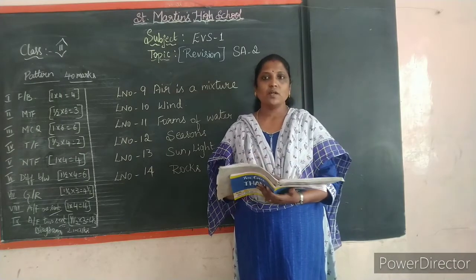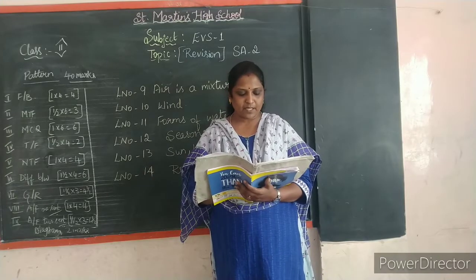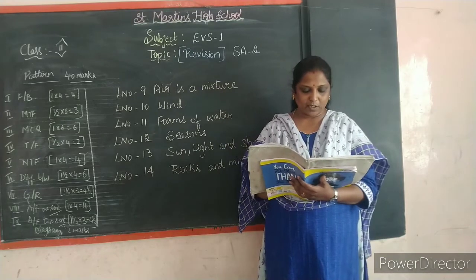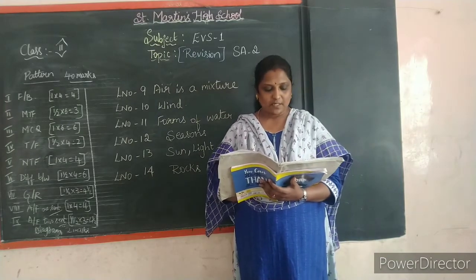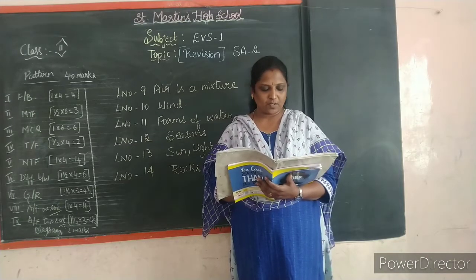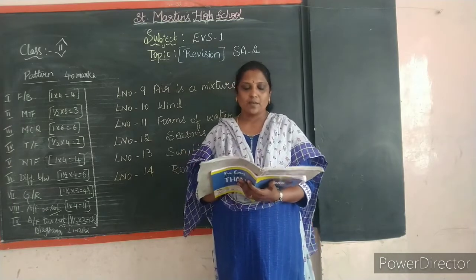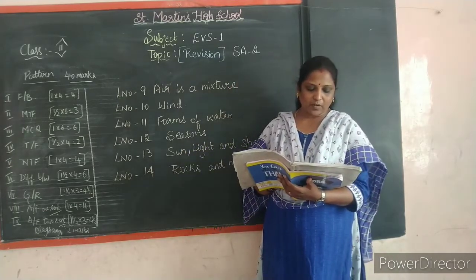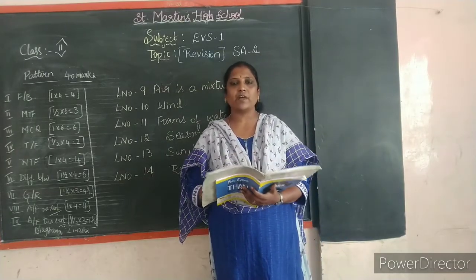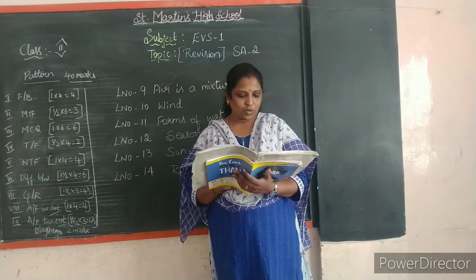Next, coming to rainy season. The rainy season in India is from July to September. The weather is cloudy and cool. There is lightning and thunder also. Sometimes we can see rainbows in the sky during rainy season. And our farmers are really waiting for the rainy season. Why? Because rain provides water for the crops to grow.